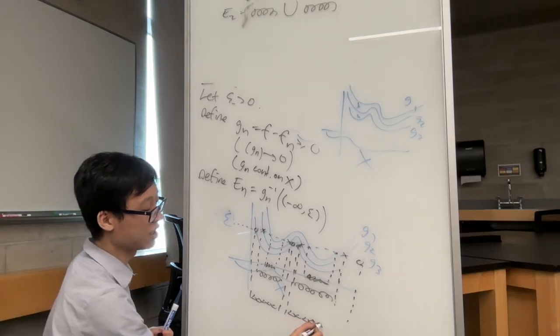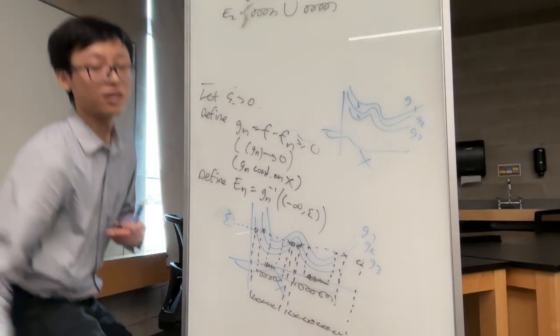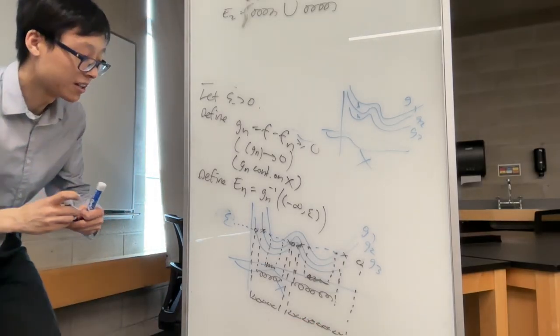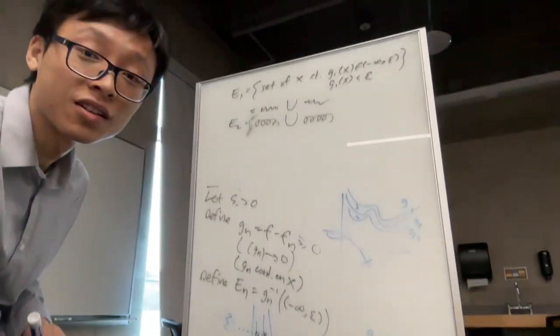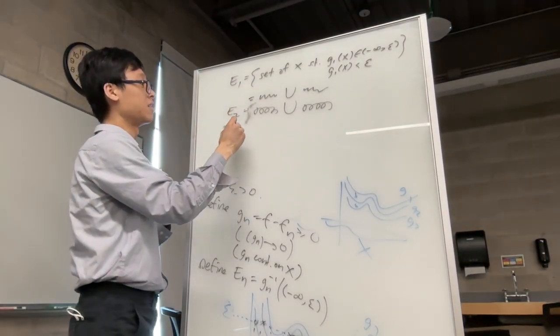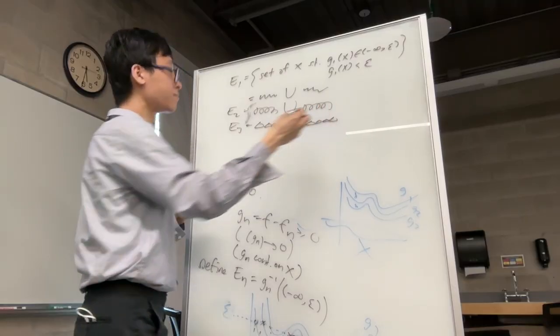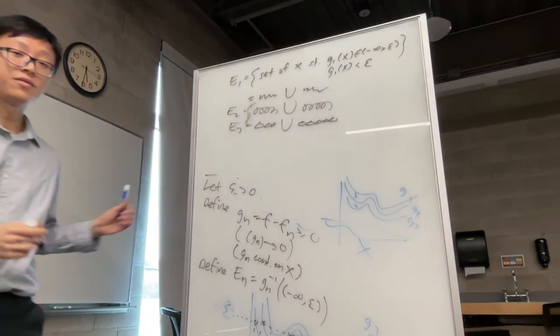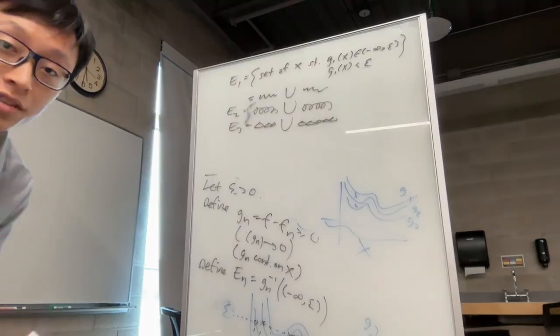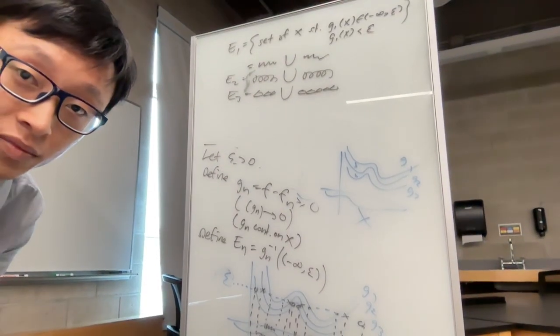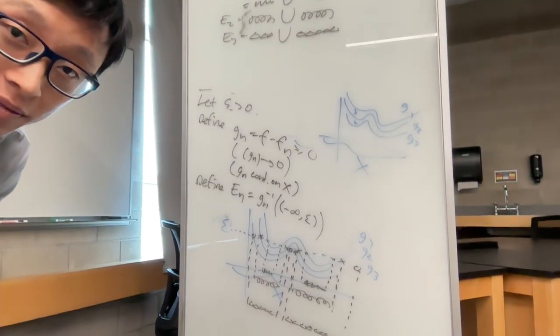All of these input values are mapped below epsilon by G3. So all of those triangles, all unioned together, is E3. And this is the intuition to have about this theorem.